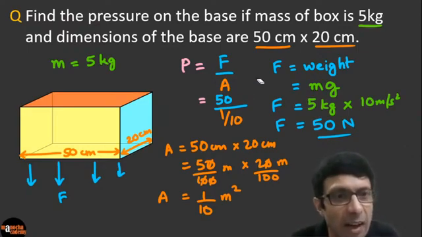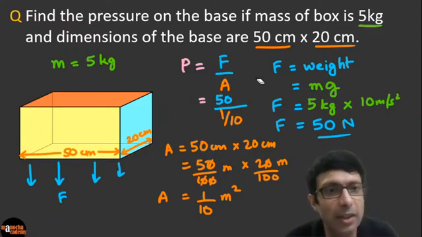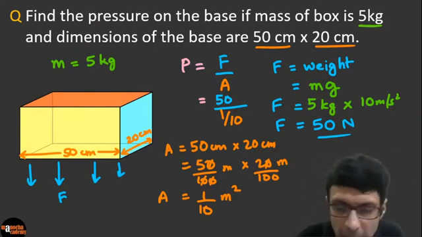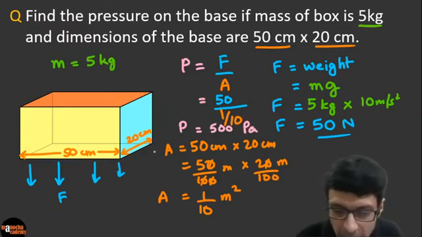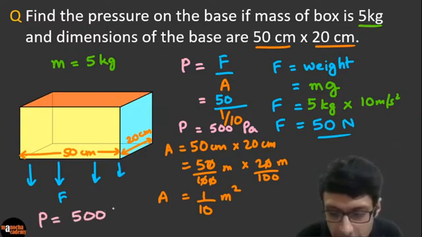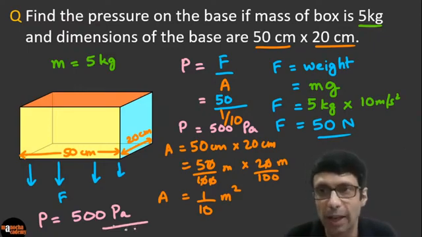Excellent, guys, excellent. I see General Master has written 500, Srinivas, right? Don't forget the units, guys, Pascal, right? So very good. Sri Devi has written 500. Very good, guys. So we are basically getting P is equal to 50 divided by 1 by 10, which is 500 Pascal. Let me write the answer clearly here below. So the final pressure F by A is going to be 500 pascals. Please check if my answer is correct, guys. So this is how you calculate it.